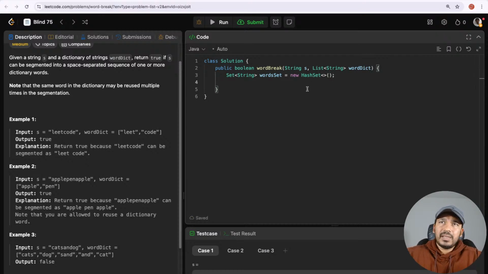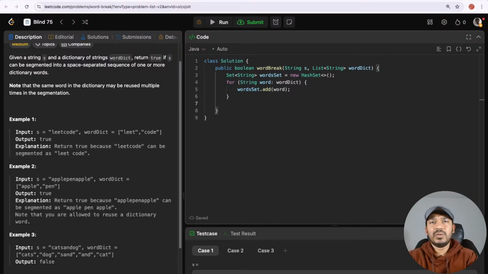Okay, and I'm just looping through this dictionary. Okay, I added all those words to the word set. So now we can access them in O of 1.